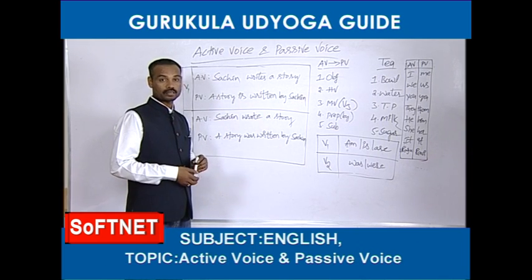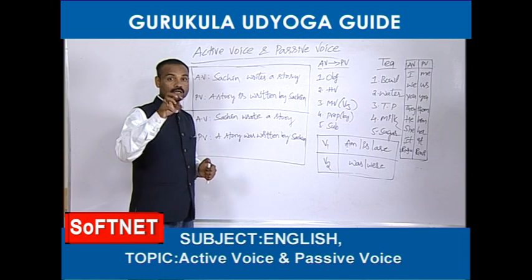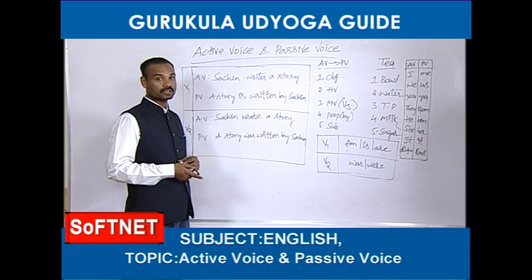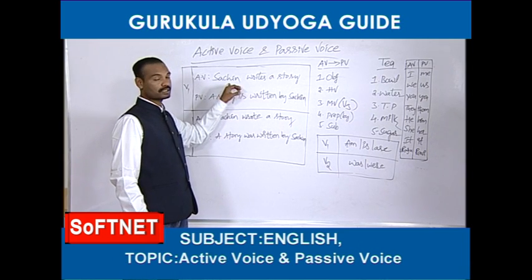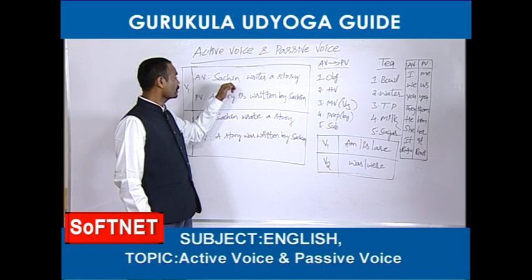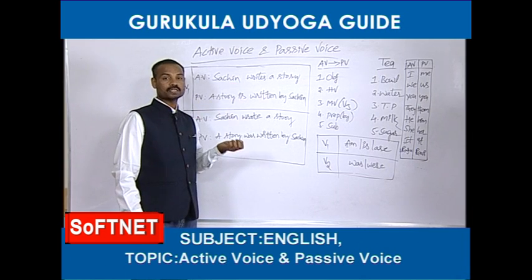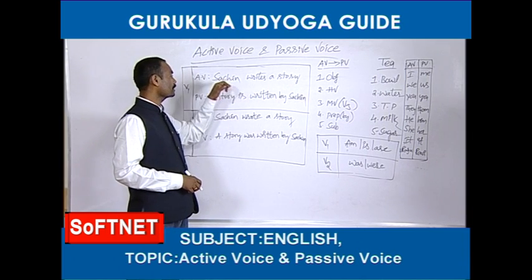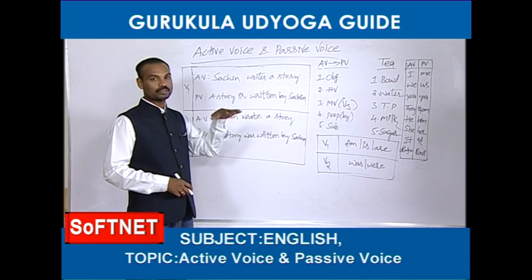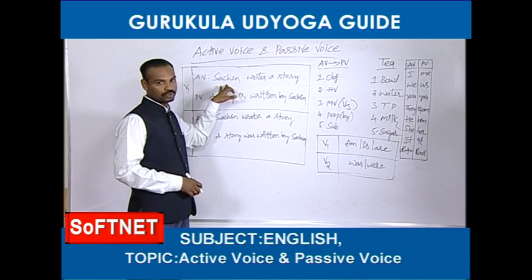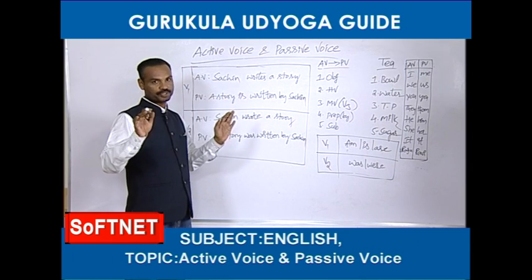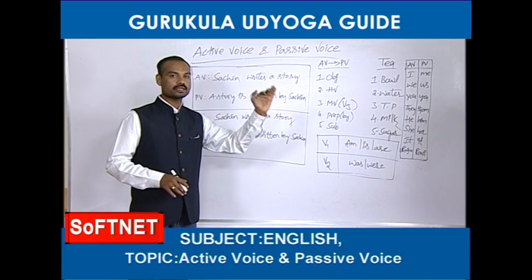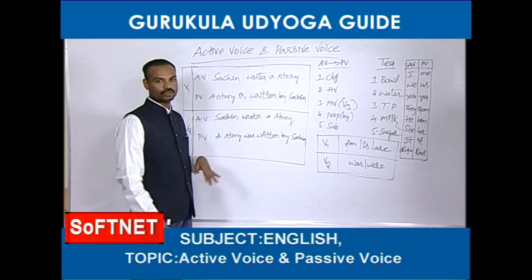Some of you again are going to ask, sir, how can you say that Sachin is called subject? What is the definition of the subject? If any sentence starts with subject, that is called active voice. Sachin is subject. What is the definition of subject? Doer. Doer is called subject. Here writing is one work. Who is doing that writing work? Sachin. Sachin is doing some work. That's why he is called a doer. This sentence has started with subject. That's why it is called active voice. If any sentence starts with the subject, that is called active voice. Now, we are going to change this active voice into passive.